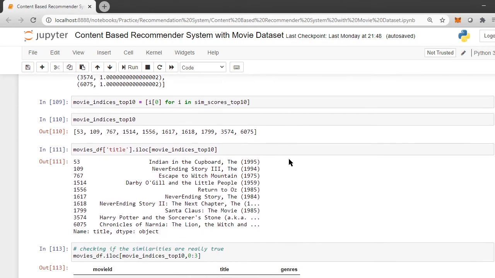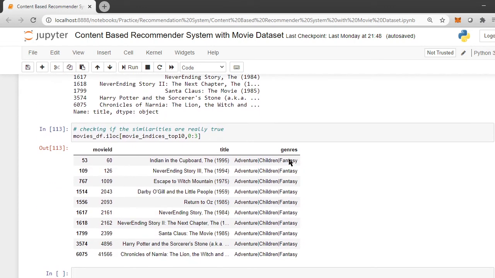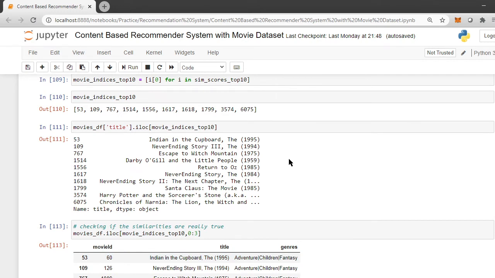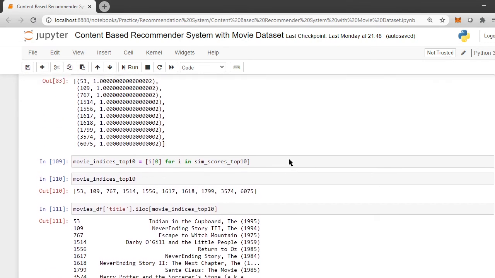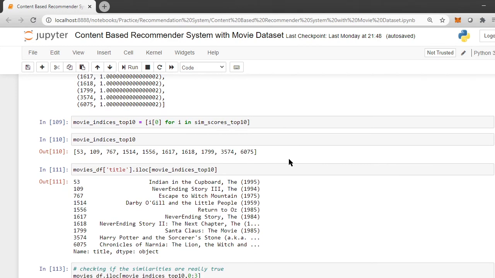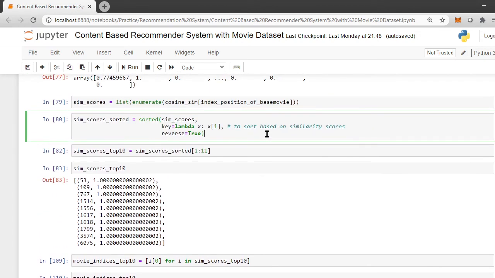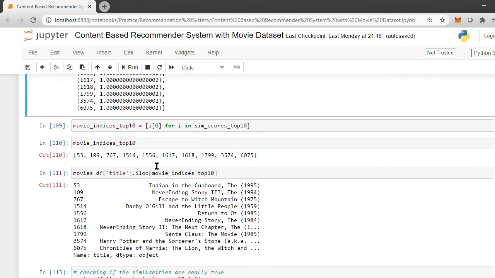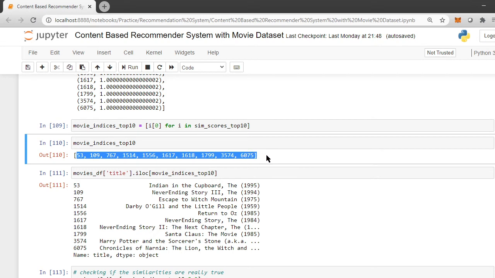So if you input a particular movie and you want the top 10 movies which are similar to it, this is how you are going to do it. It sorts the similarity score for you, gives the top 10, and then it gives you the index number of that movie from that similarity score.